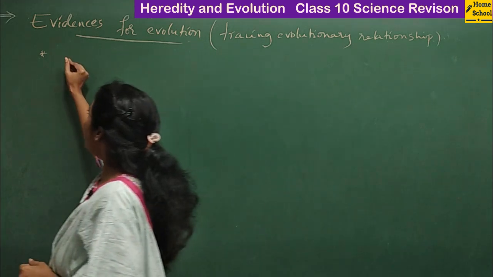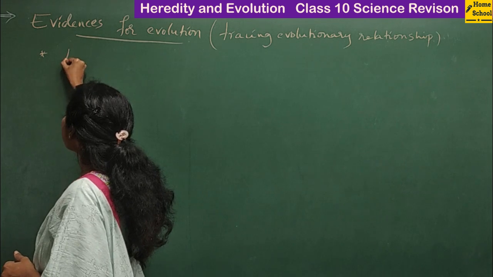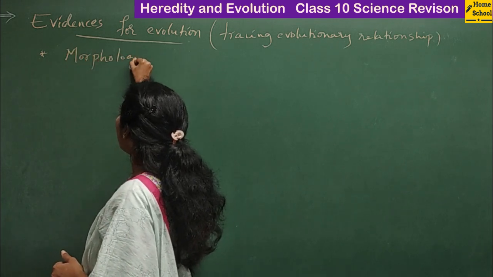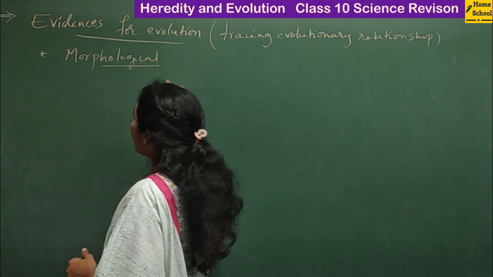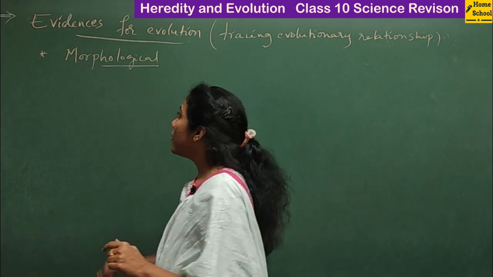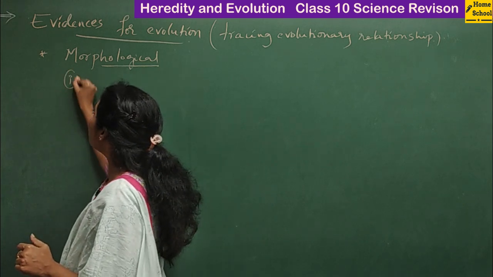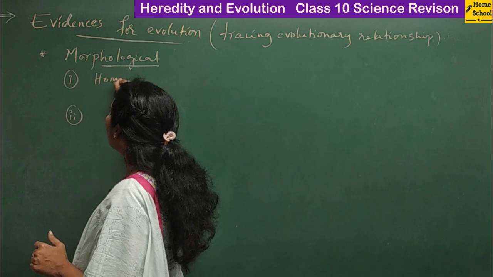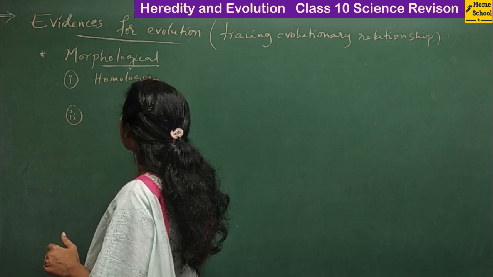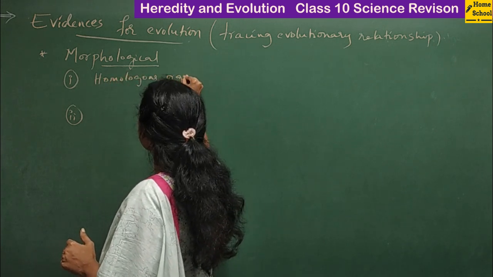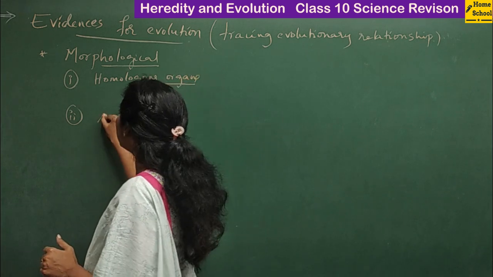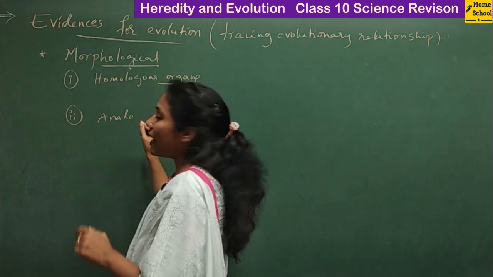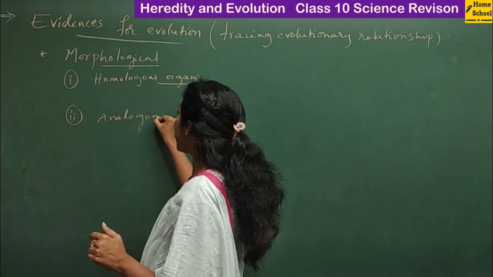So the first evidence that we discuss here is morphological evidences, or anatomical evidences. Here we talk about two important concepts, guys, very important. One is homologous organs and the other one is analogous organs. Both are very important. You need to understand their definition as well as examples.